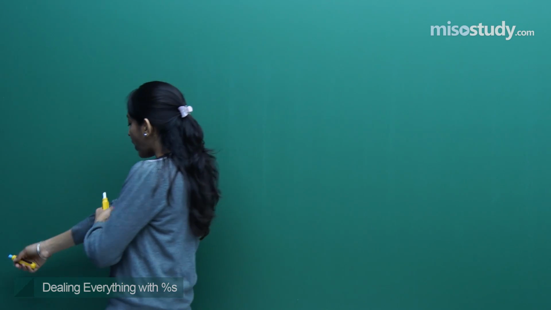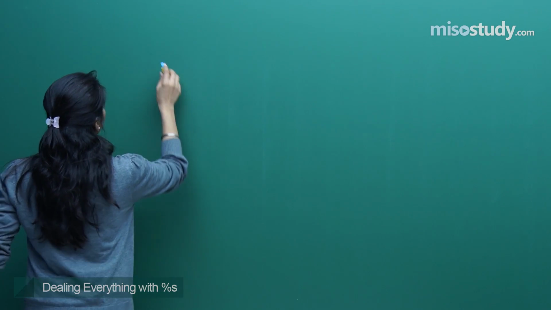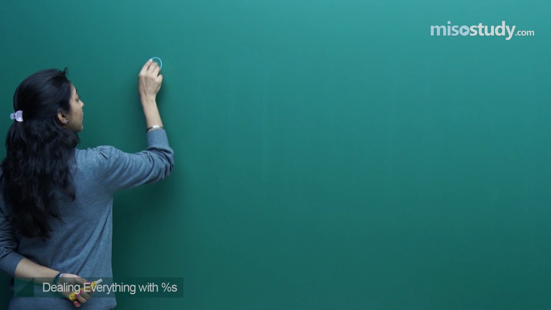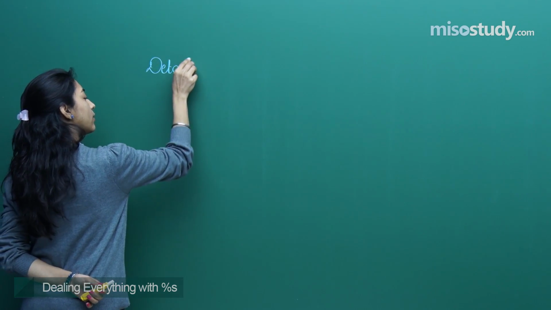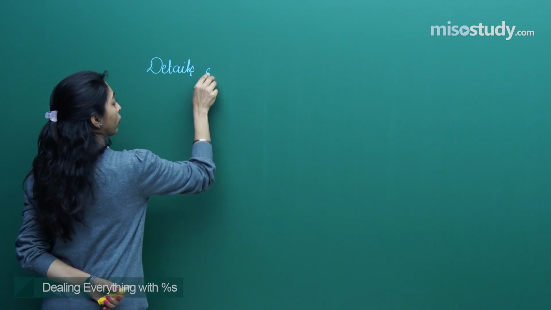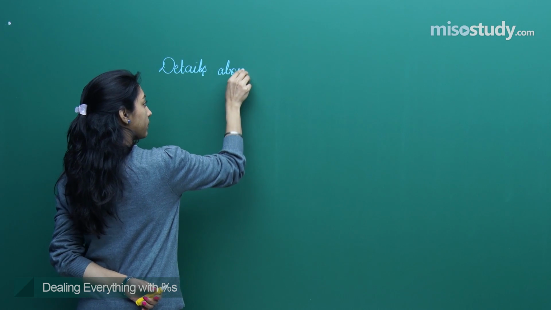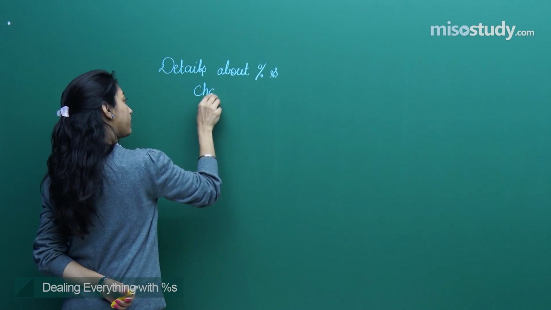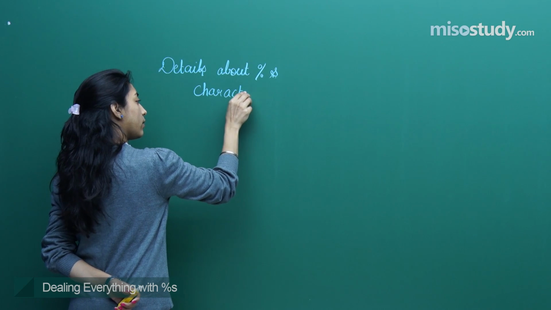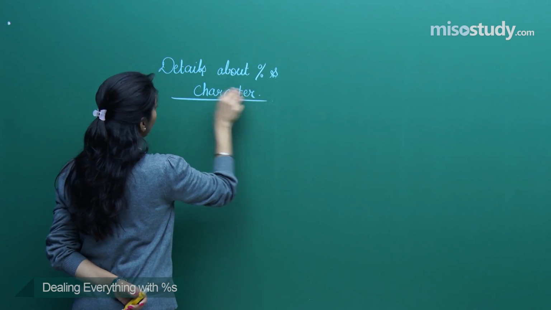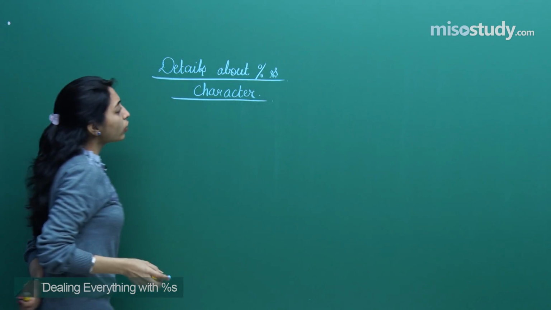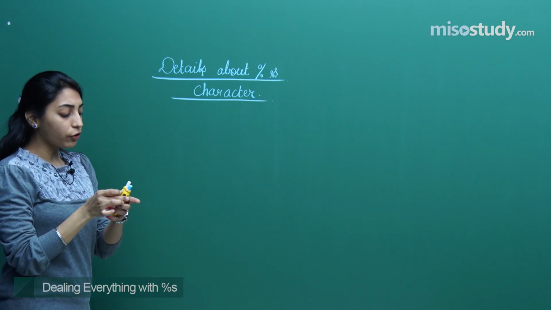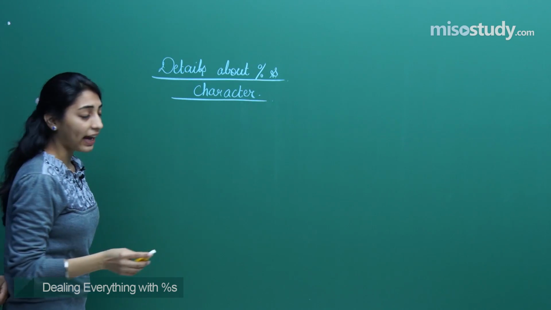Okay. So once again, if I write down the topic, which is details about percentage S character. So what are the corresponding details that you need to know about the percentage S character?